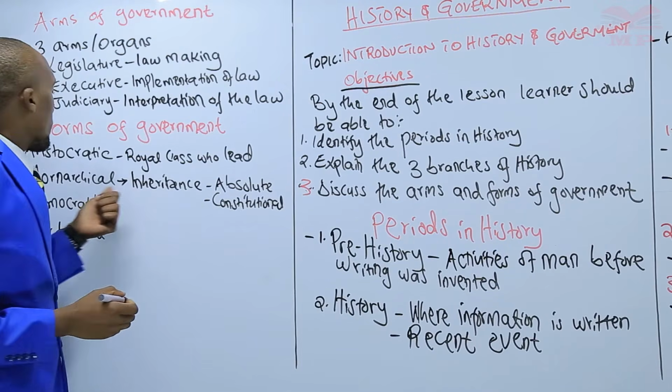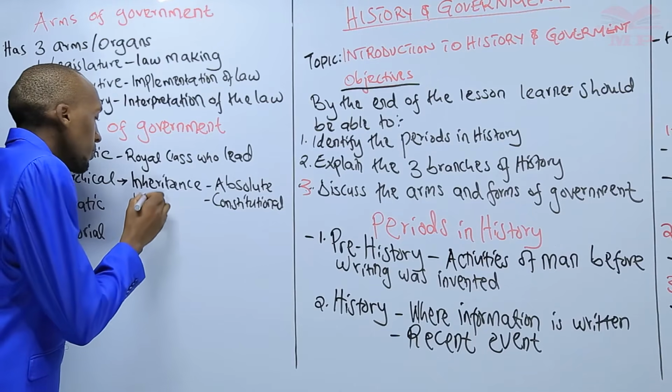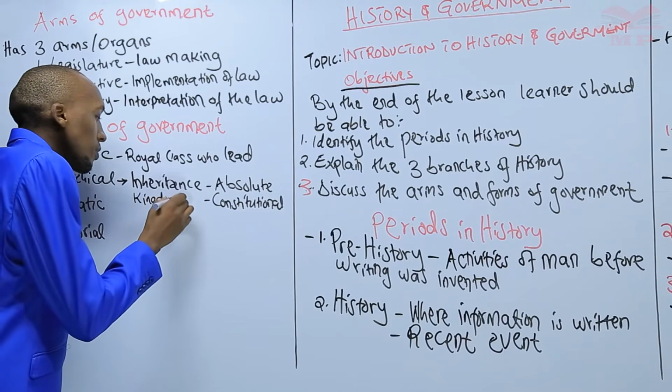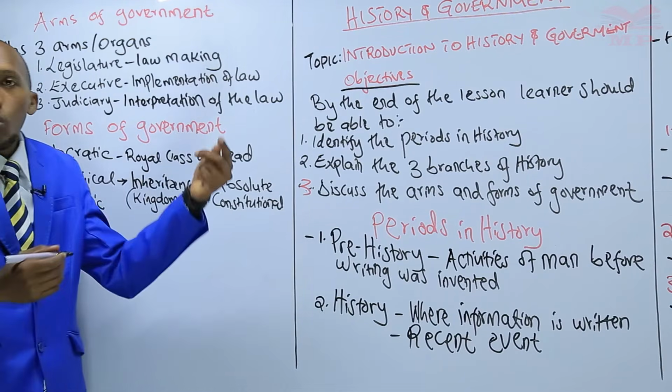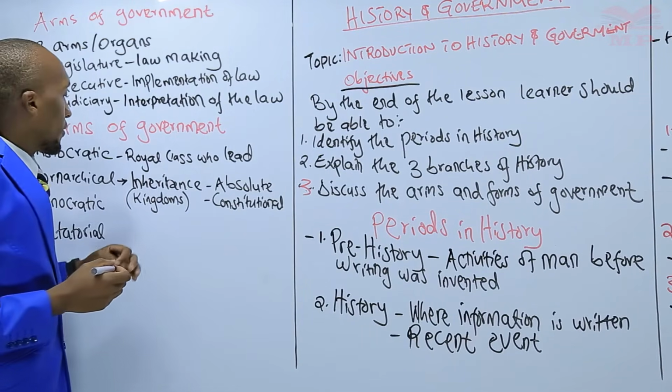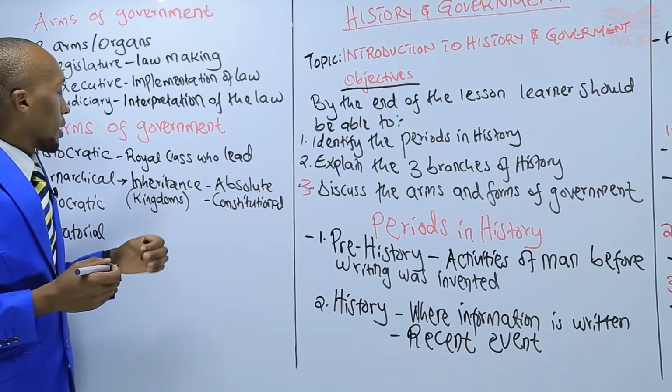So in monarchical government, we have kingdoms. So we have the head, who is a king, or we have a queen, if it is a lady, in kingdoms.